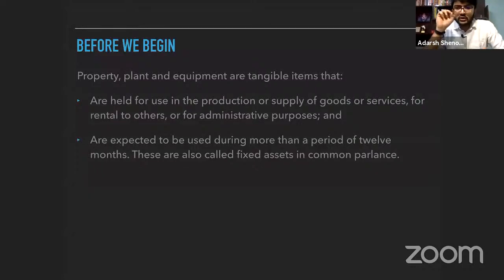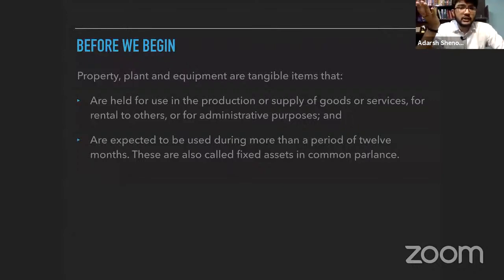Now, in the newer accounting standard, that is AS 10, they don't use the term fixed asset, they use the term property, plant and equipment, which means the same. This is a westernized term, mainly used in the US. They use this term globally, in the IFRS also. They don't call it fixed assets. They call it property, plant and equipment.